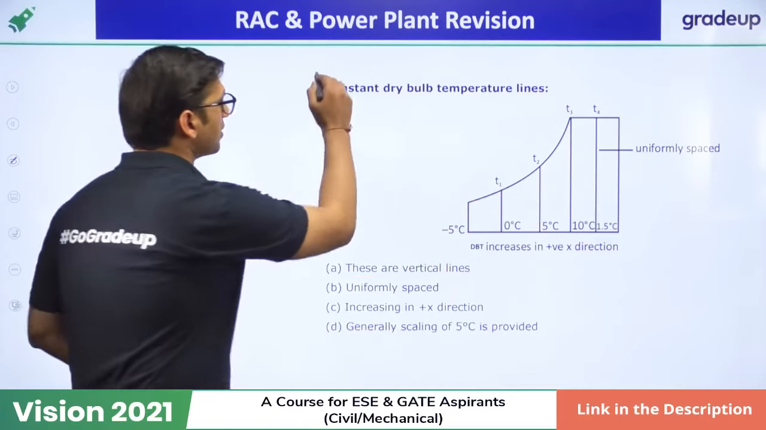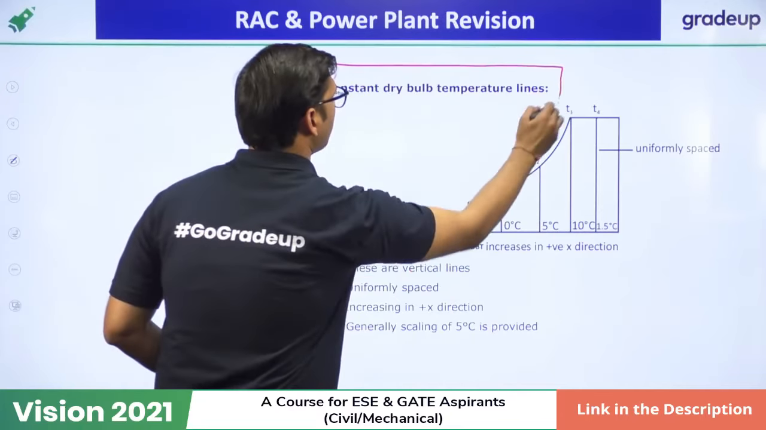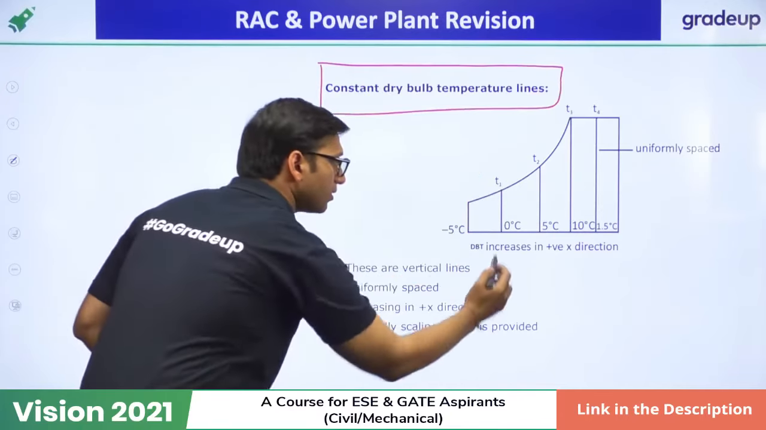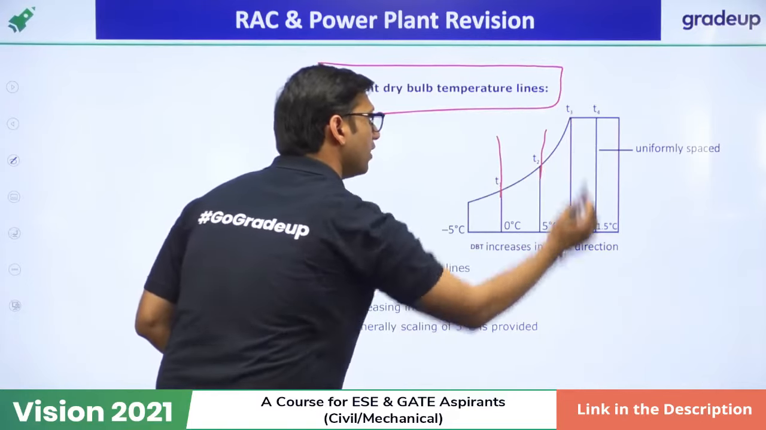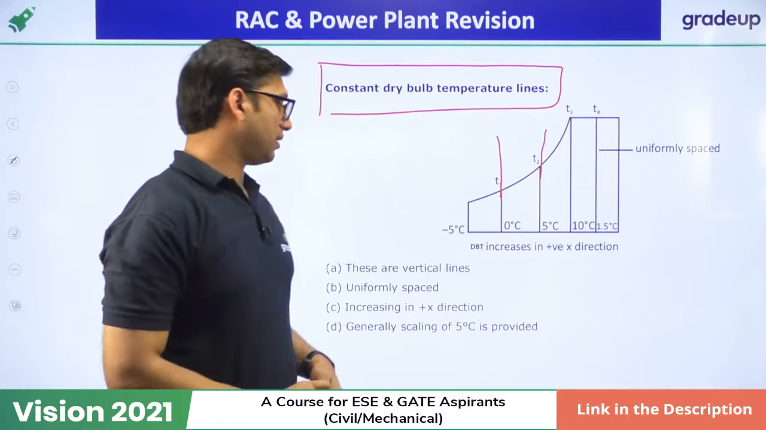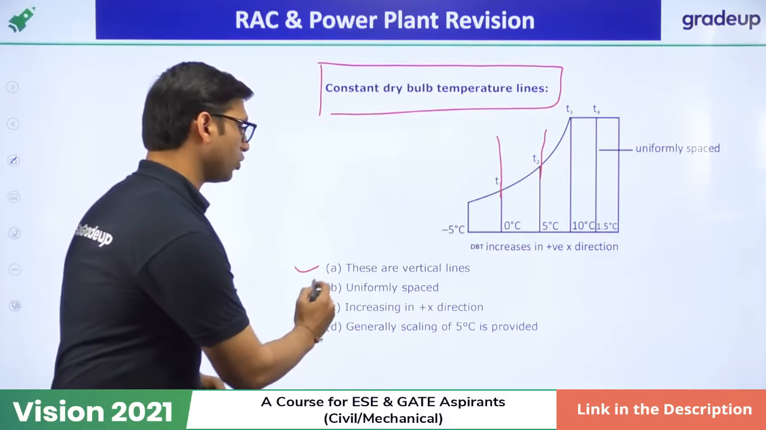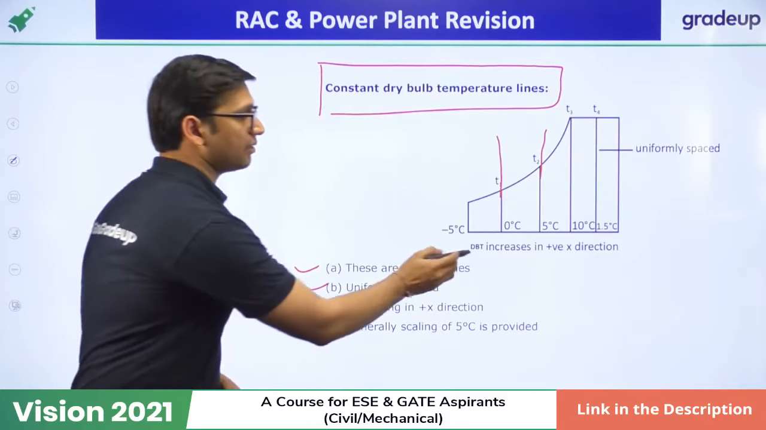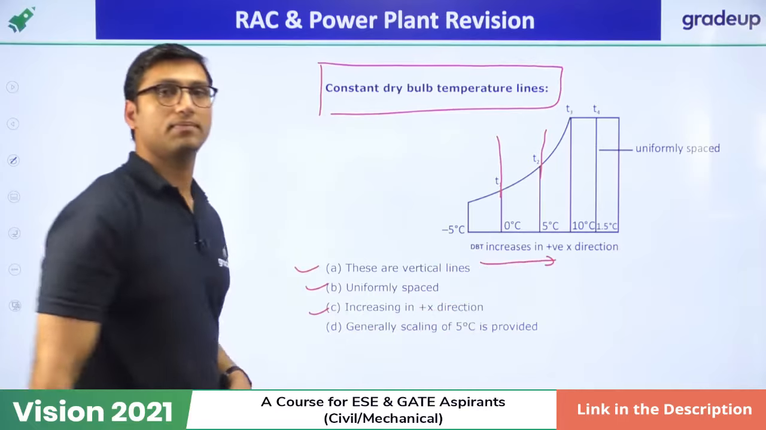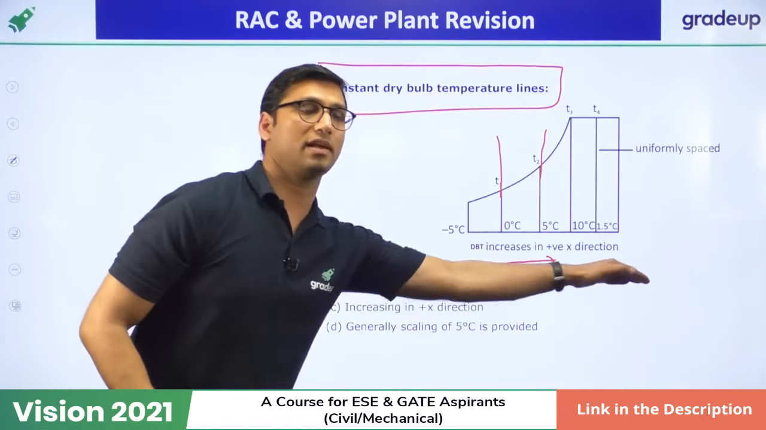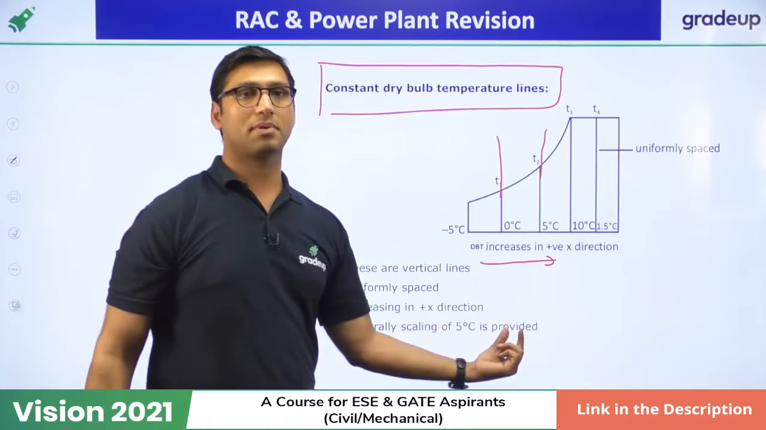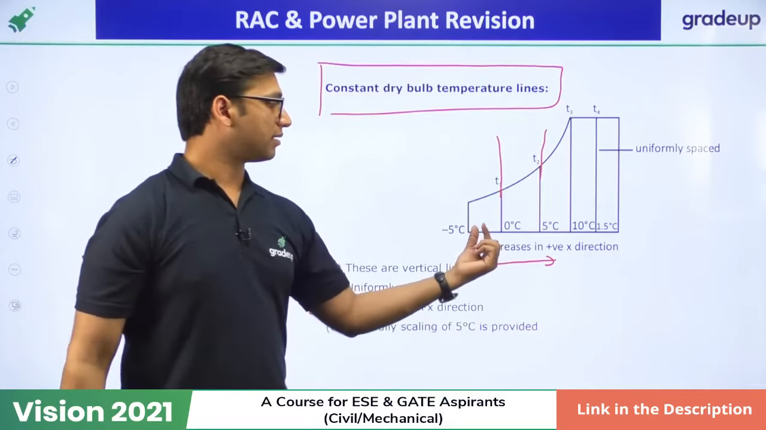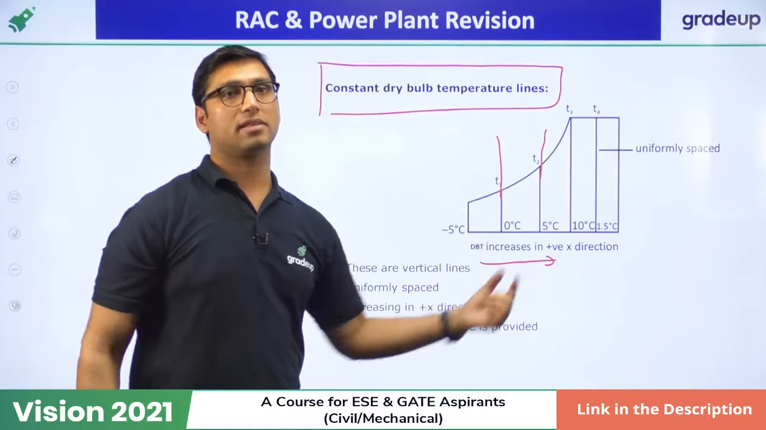In that psychrometric chart, we have constant dry bulb temperature lines, which look like this. These are vertical lines on the psychrometric chart. They are uniformly spaced, and they increase in this direction. So in this direction, dry bulb temperature will increase. Generally a scaling of 5 degrees Celsius is provided. In the psychrometric chart, each dry bulb temperature line is separated by 5 degrees Celsius.